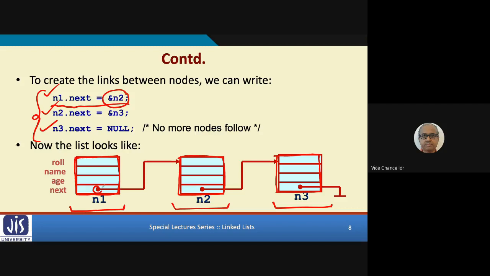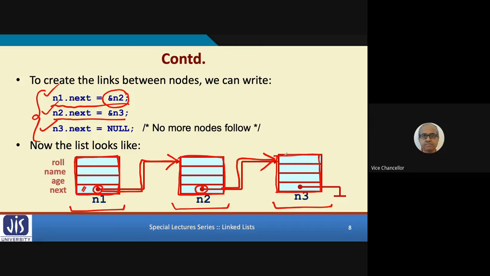So here I am storing the address of n2, and this I am showing pictorially by this arrow. This arrow actually means the address of n2 is stored out here. Similarly, n2 dot next equal to address of n3. In the next part of n2, I am storing the address of n3. So this link is also created.